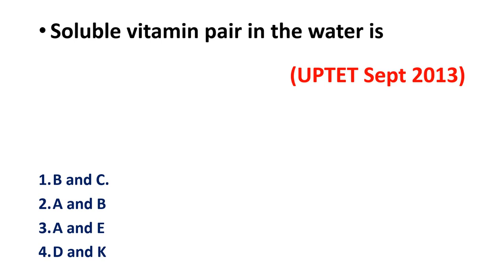This question has appeared in UPTET in September 2013. For this question, the correct answer is option A, vitamin B and C. Okay, this pair is soluble in water.